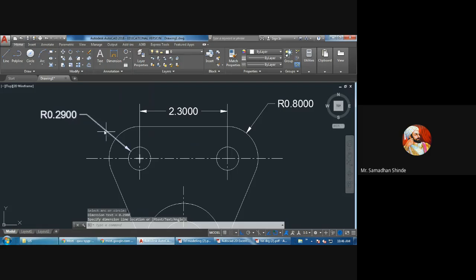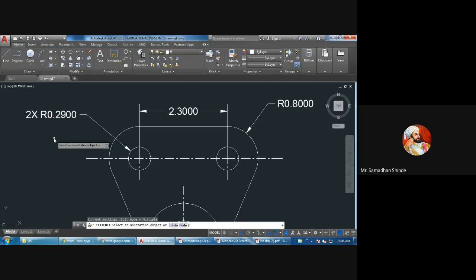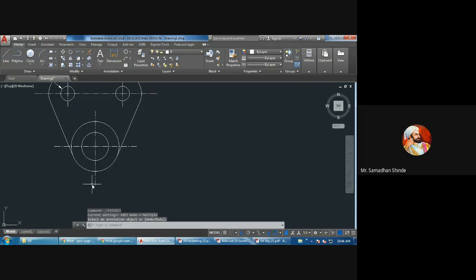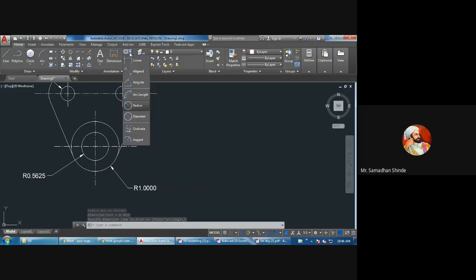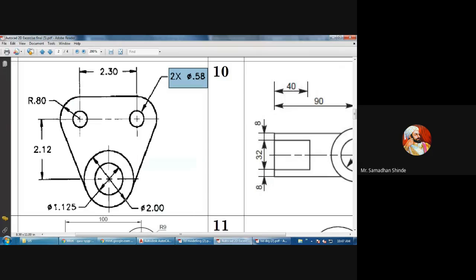Here a question may come: if we want to show two quantity, you can click and add capital X, like this. It is very easy. There is no rocket science in this. Simply select radius, you can give all radius like this. Suppose you want to give a linear distance, like this, so whatever, 2.1. Okay, so this is our drawing. Once you practice, it is very easy.